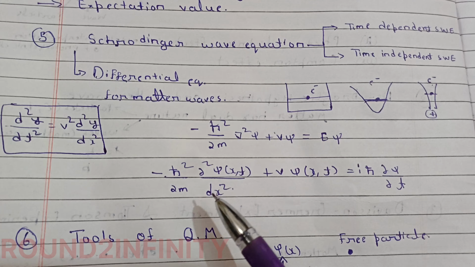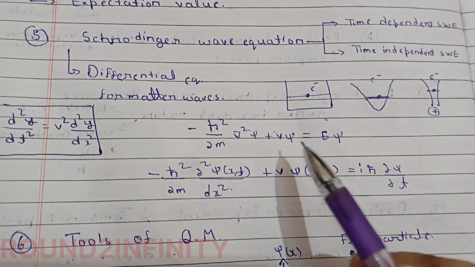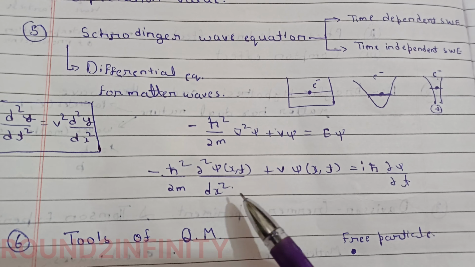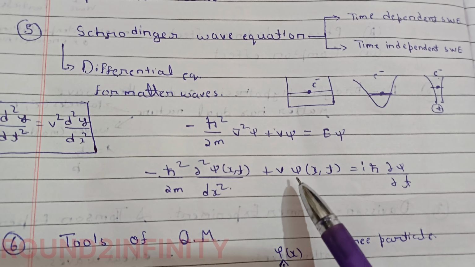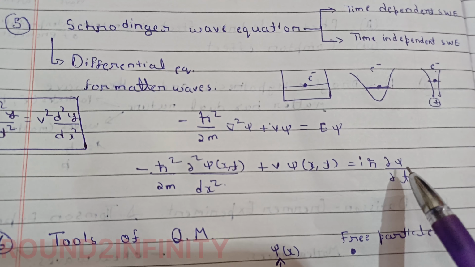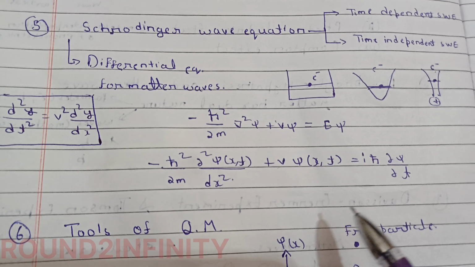And this is the time dependent wave equation. Same goes with this also. Minus h cut square divided by 2m, del square psi(x,t) divided by del x square, plus V, this is the potential V, psi(x,t), equal to i h cut del psi by del t.